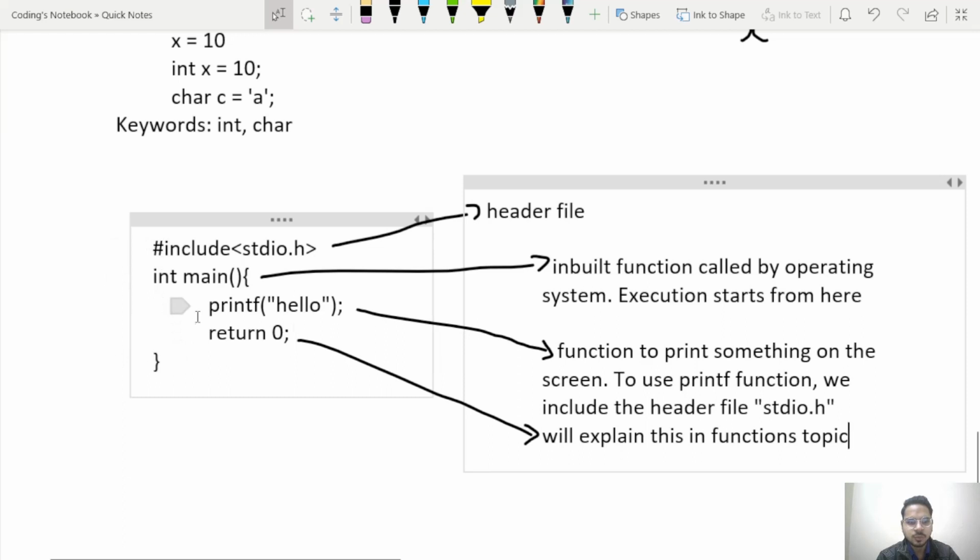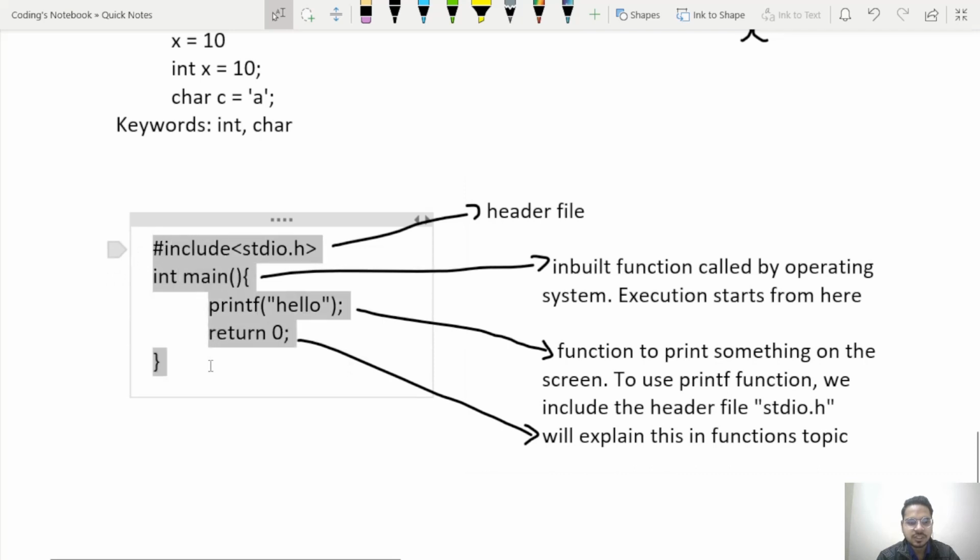So to run this program, to execute this program, we will need a compiler. Now what is a compiler? Compiler is something which will give us the environment where we can write this code, and simultaneously we can also execute this. So we will see the output also there.